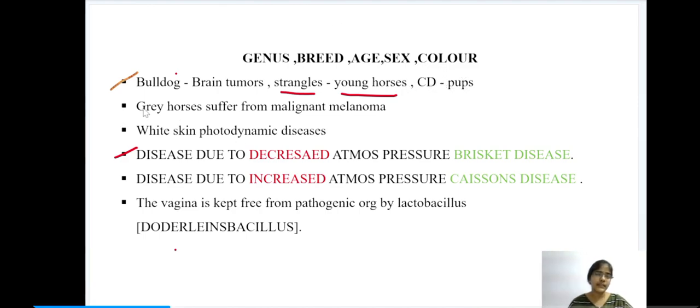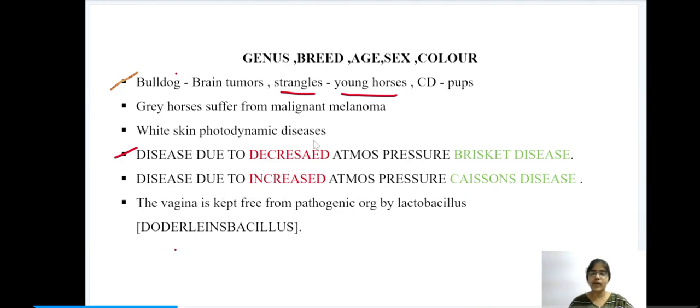Okay, next, grey horses. The grey horses suffer more from malignant melanoma. And white-skinned animals are more prone to photodynamic diseases. Here we have two important points again. Diseases due to decreased atmospheric pressure: Brisket disease. Diseases due to increased atmospheric pressure: Caisson's disease.